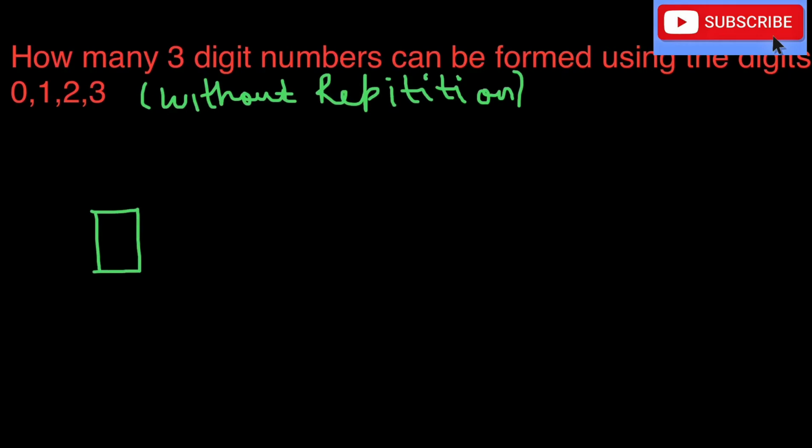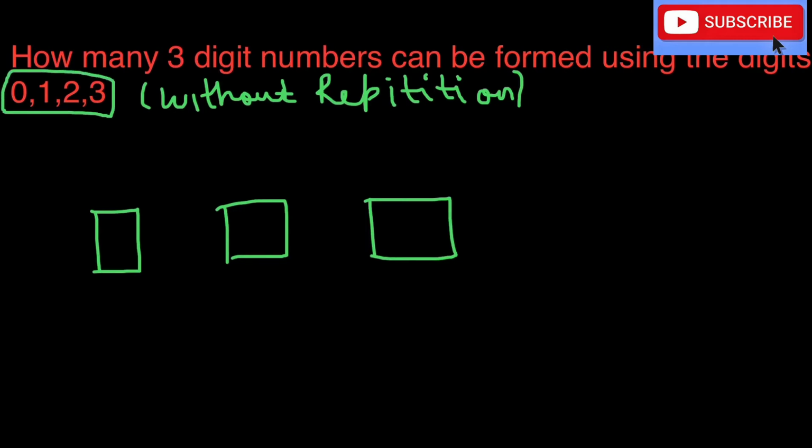In these types of questions, I would refer you to first make boxes. The number of boxes depends on the number of digits asked in the question. This helps us to imagine the situation and answer accordingly. Now, if we observe, the numbers are 0, 1, 2, 3, and 0 cannot come at the hundreds place, because if 0 came, then the number would be a 2-digit number. So, 0 cannot be placed in the first box. In the remaining places, 0 can be placed.